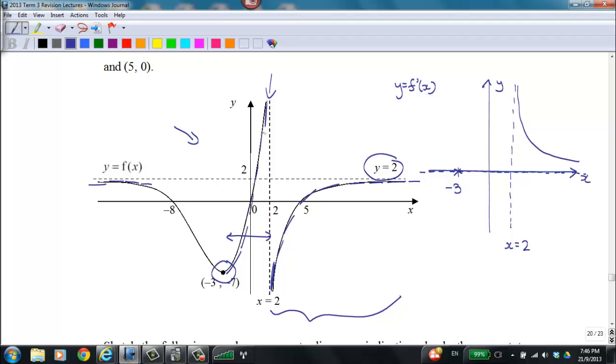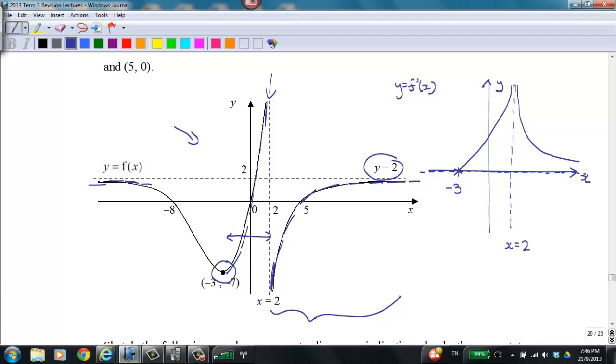So for the graph of y equals f'(x) from -3 to 2, the graph must appear above the x-axis and must exhibit the property of increasing in value. So we know that the graph should look something like this, approaching the asymptote x equals 2.